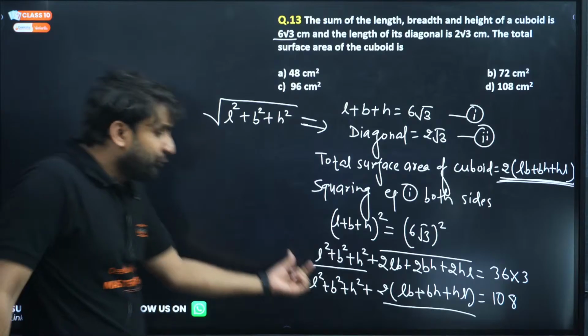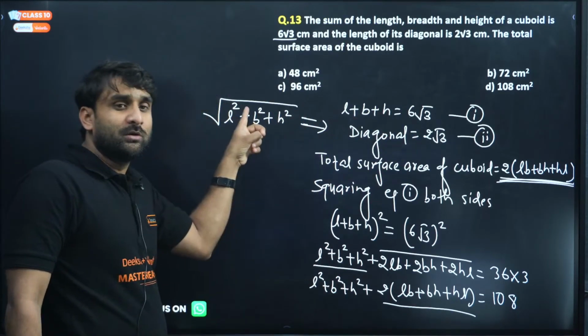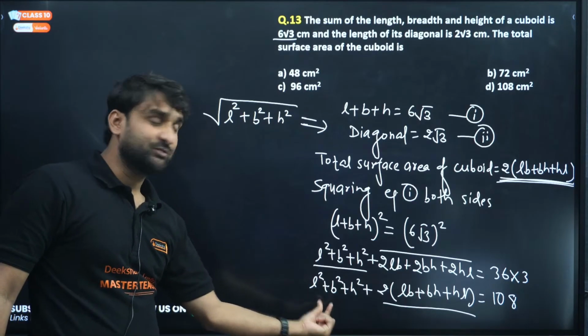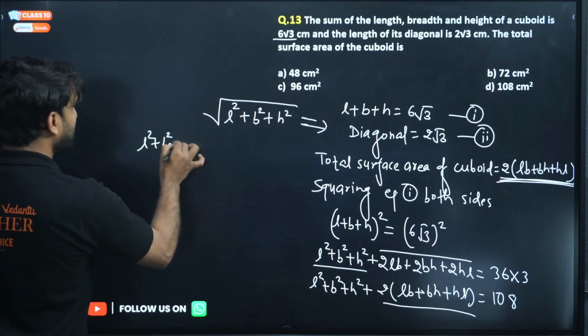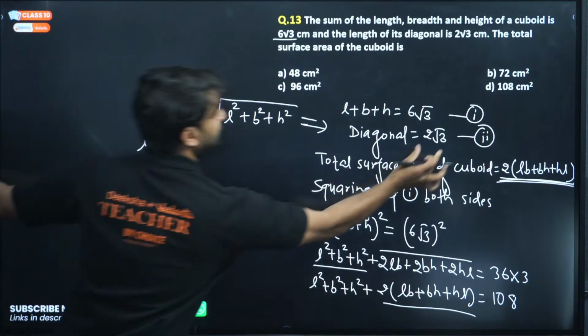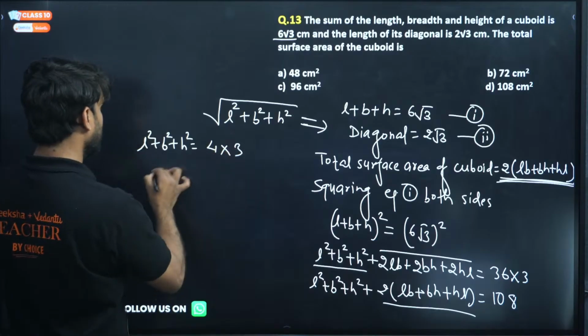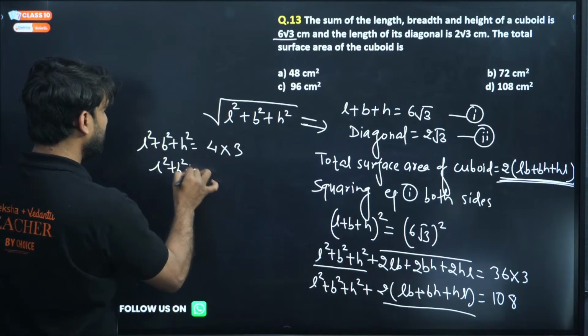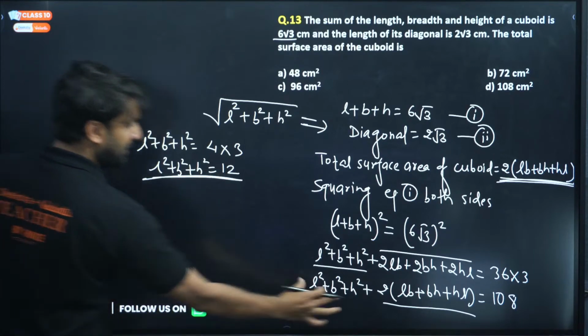To find the value of this, we square both sides, because we want to remove the root. Squaring both sides, L square plus B square plus H square equals 2 square, which is 4, times root 3 square, which is 3. So L square plus B square plus H square is equal to 12. We can replace this by 12 here.